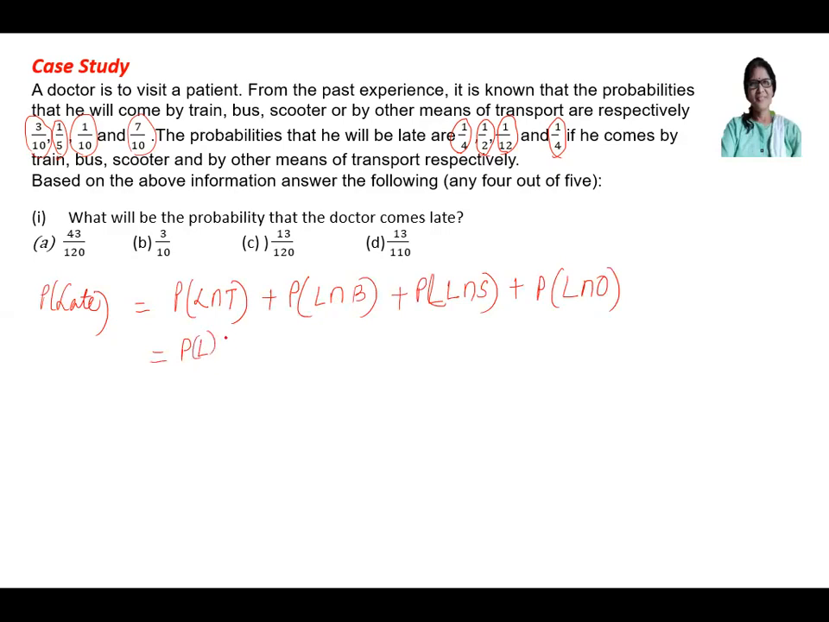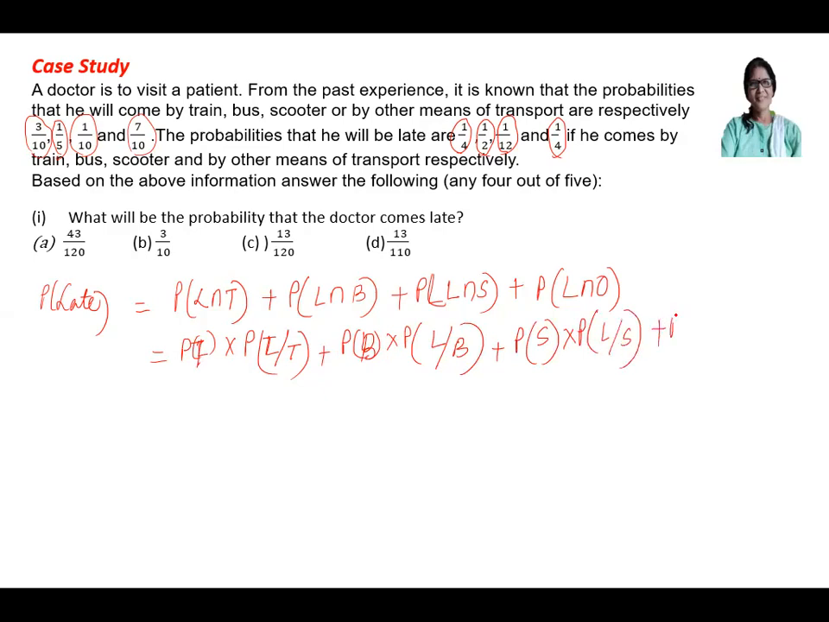So P(L) is equal to probability of train into probability of late from train, plus probability of bus into probability of late from bus, plus probability of scooter into probability of late from scooter, plus probability of other into probability of late from other. Conditional probability.